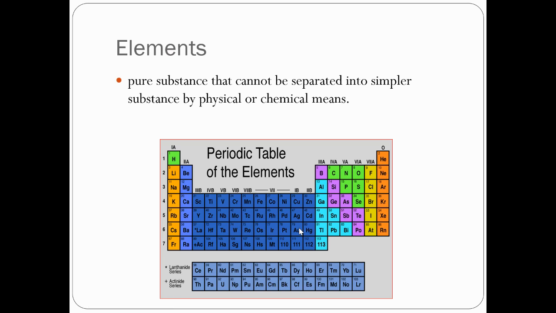If you see them on the periodic table like this, that means that you can't break it down into anything simpler. So all of these are elements, and the basic building blocks of each one are atoms. Hydrogen atoms, lithium atoms, sodium atoms, they all act very differently. A hydrogen atom acts differently than a lithium atom. A lithium atom acts differently than an Na sodium atom, and so on. But again, pure as they get right here.